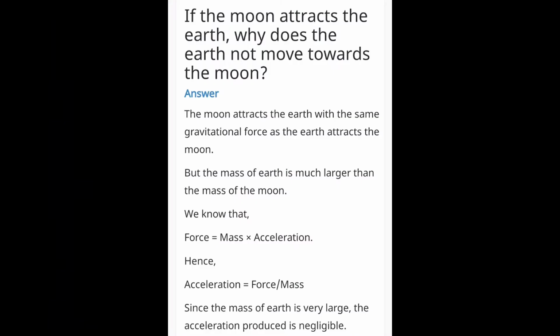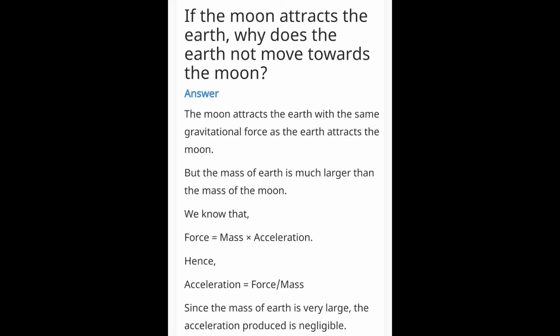Question is, if the moon attracts the earth, why does the earth not move towards the moon? Answer is, the moon attracts the earth with the same gravitational force as the earth attracts the moon. But the mass of earth is much larger than the mass of the moon.